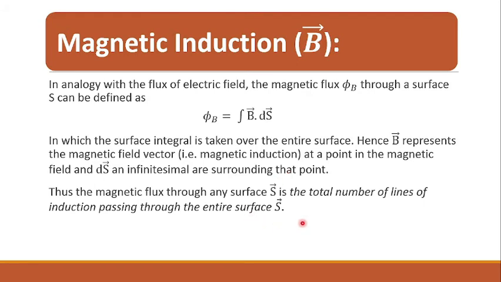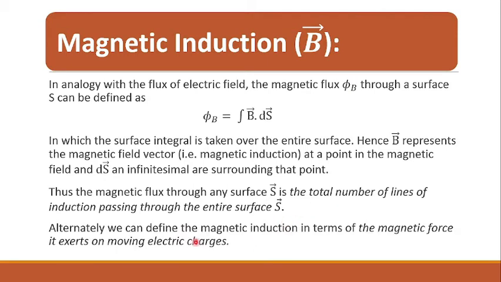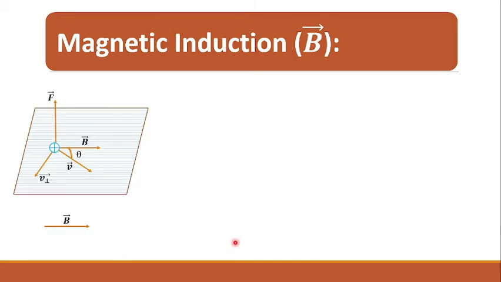Thus, the magnetic flux through any surface S is the total number of lines of induction passing through the entire surface S. Alternatively, we can define the magnetic induction in terms of the magnetic force it exerts on moving electrical charges, right?